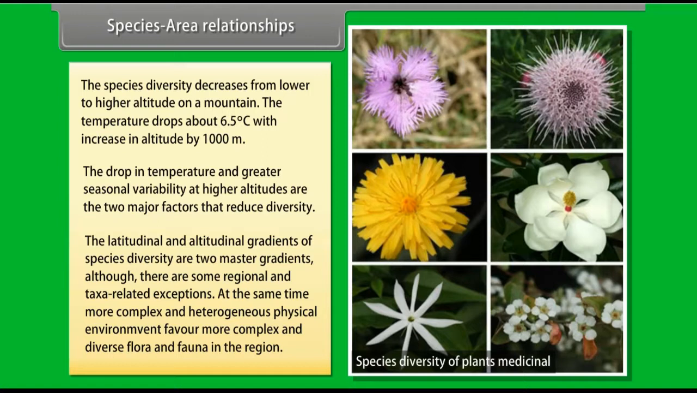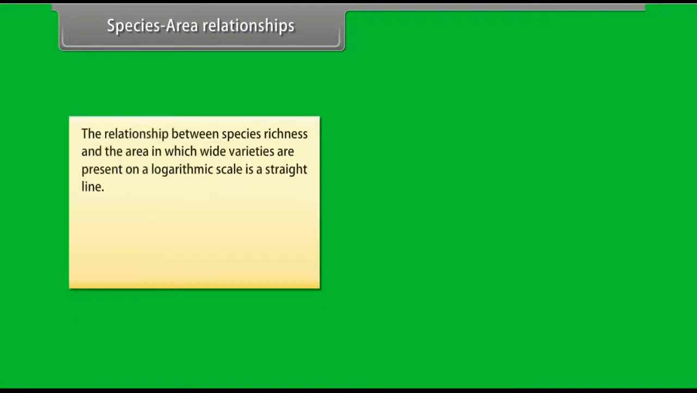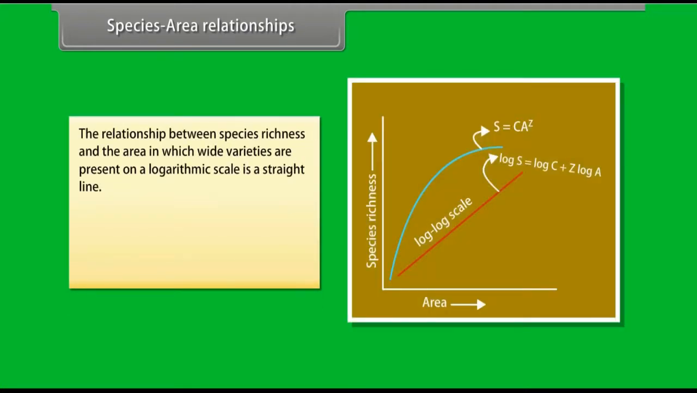At the same time, more complex and heterogeneous physical environment favor more complex and diverse flora and fauna in the region. The relationship between species richness and the area in which wide varieties are present on a logarithmic scale is a straight line. Log S is equal to log C plus Z log A, where Z is slope of the line, C is y-intercept. The importance of species diversity to the ecosystem.